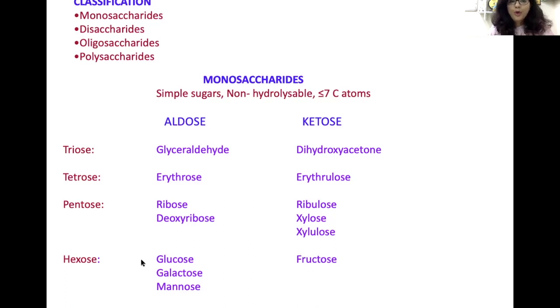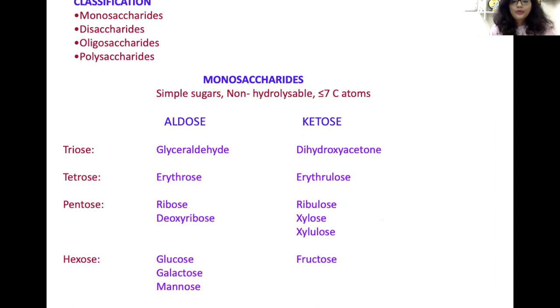Now coming to the important monosaccharides, these are the 6 carbon monosaccharides. Here we have 3 molecules: glucose, galactose, and mannose. We will see how they are different in isomerism and their function also. An important ketohexose, which we get from honey or fruits, is fructose. Heptose is also a ketose, known as sedoheptulose. Okay, so this is about the subclassification of monosaccharides.